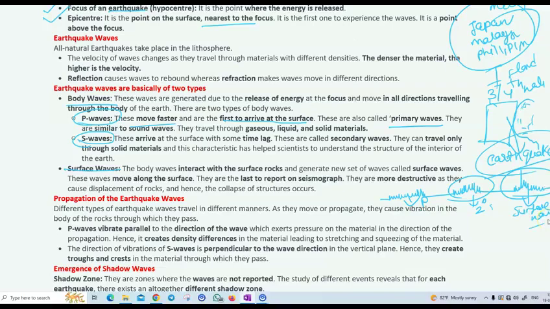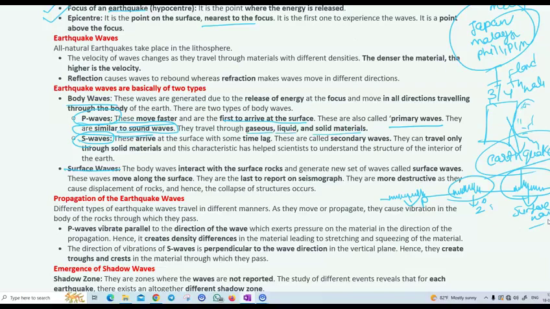So P waves are very, very important. They are like sound waves. Just remember, S is the opposite. The S waves are different. P waves travel through gaseous, liquid and solid material.